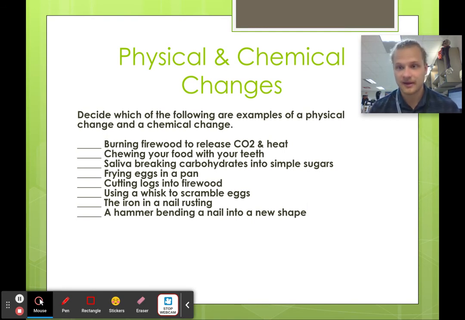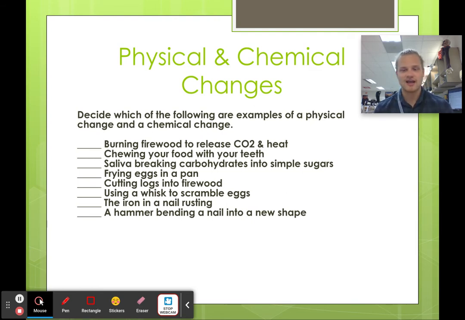Frying eggs in a pan, because there's heat there, it's irreversible, right? You can't get your scrambled eggs and turn them back into the liquid yolk form. So you've chemically changed and altered all the proteins in that egg. Cutting logs into firewood. You're just getting smaller pieces of the firewood. That's it. So it's got to be physical. Using a whisk to scramble eggs. You're just mixing around the eggs.